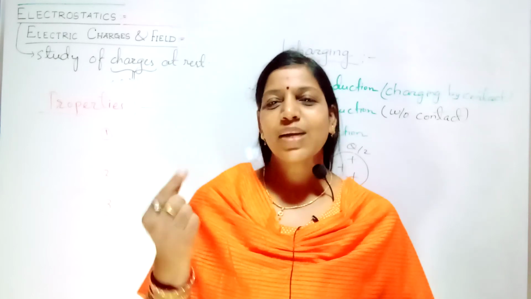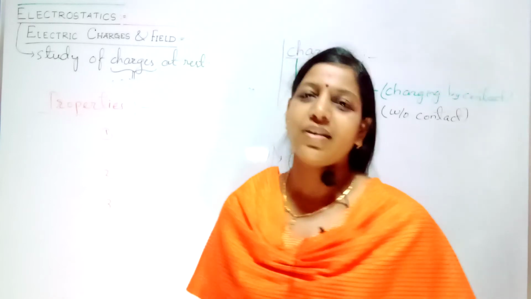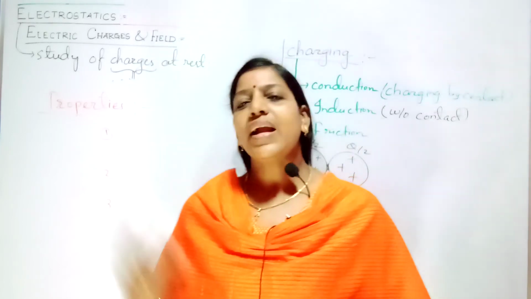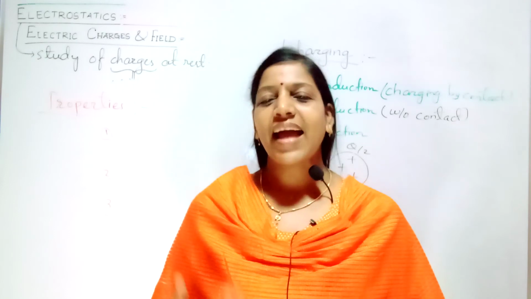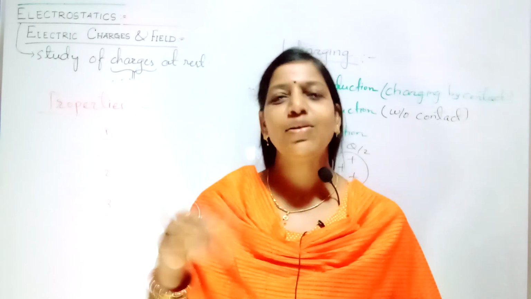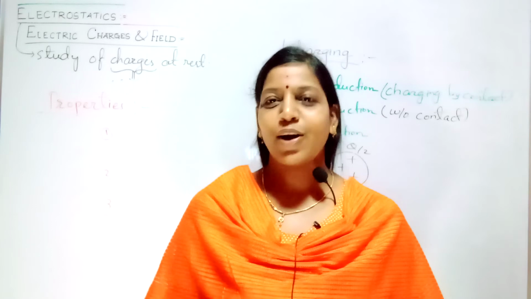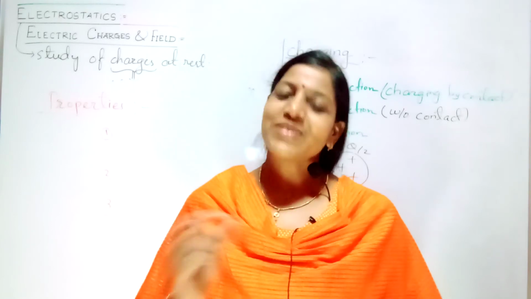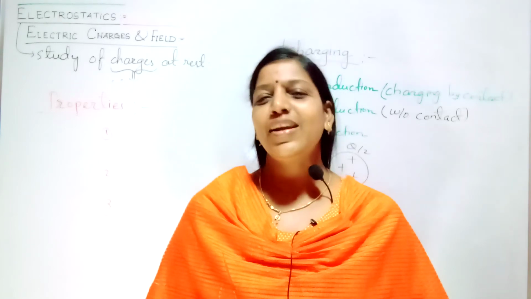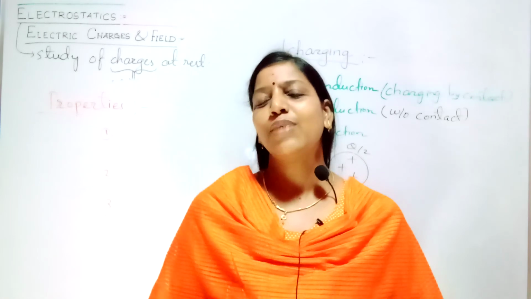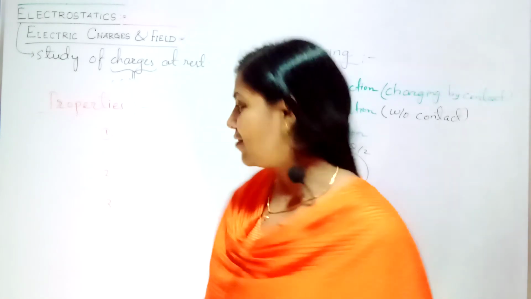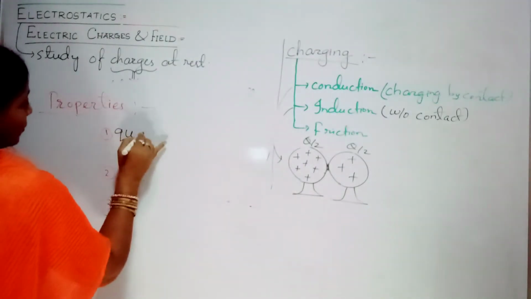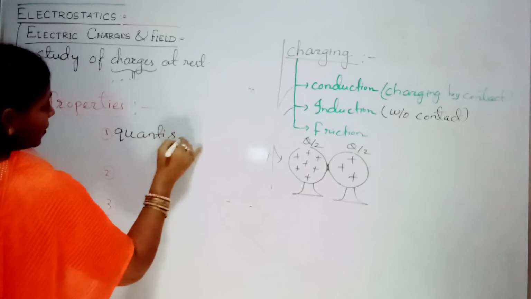See, electrons, you say 1 electron, 2 electrons, 3 electrons. For example, if I tell you, go and get dusters from the market, how many will you get? Either 1 or 2 or 3. You will not get half a duster or a quarter duster. Yes or no? Similarly, charges also, electrons are always in the form of 1, 2, 3, 4, like that, integral multiples. So the first property is quantization.